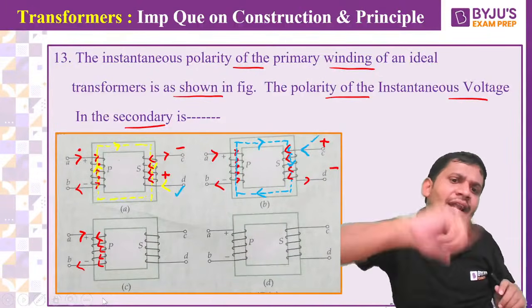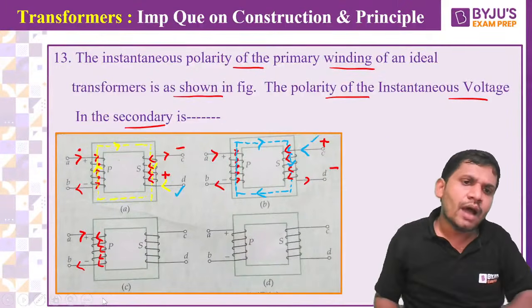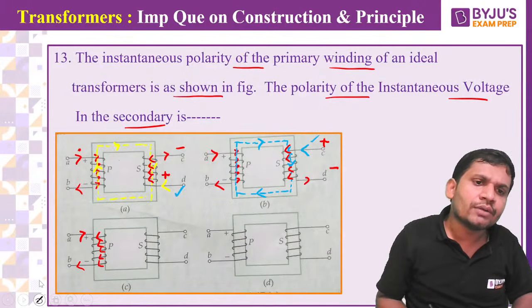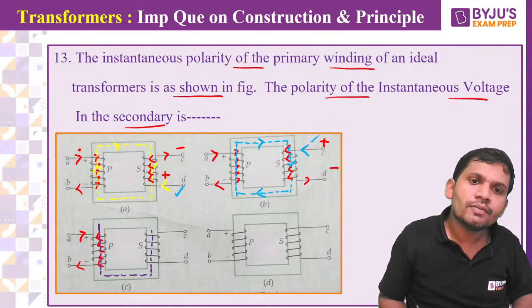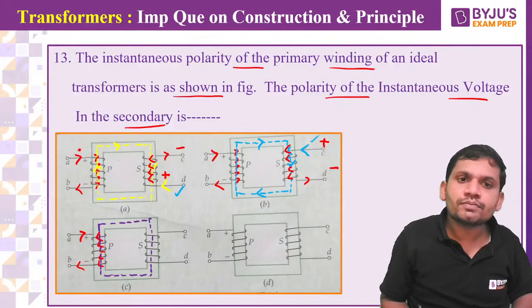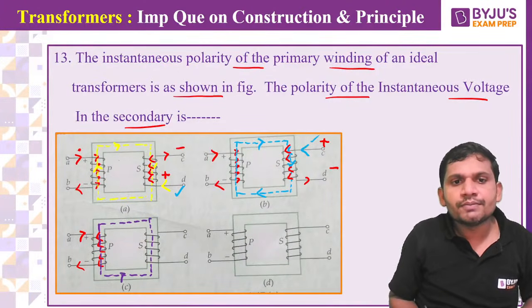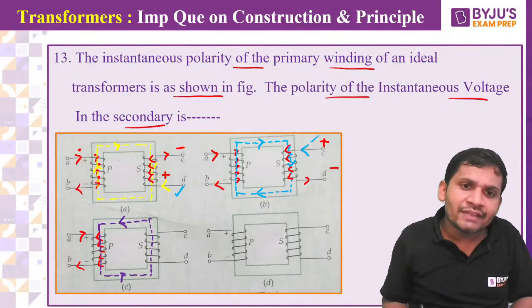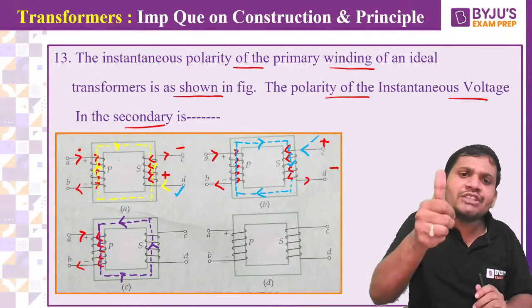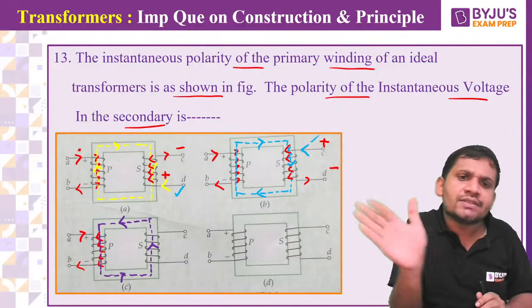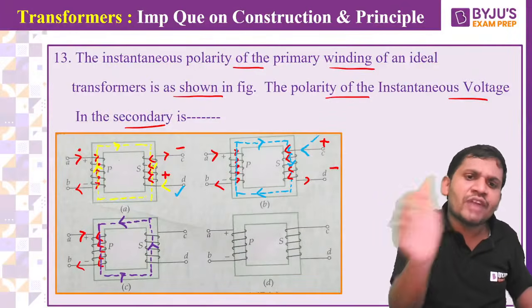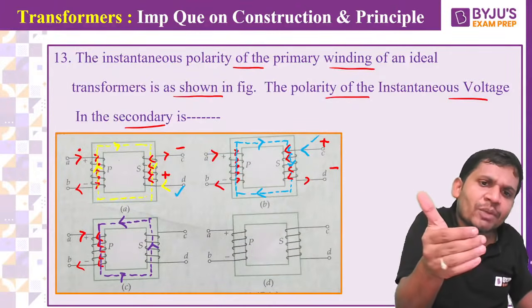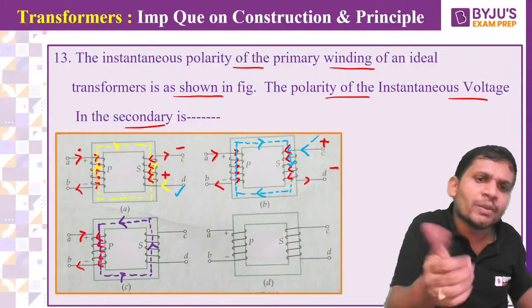This is the direction of the current. Then what is the flux direction? Apply the right hand thumb rule. Downward direction. This is the direction of the flux. Come on, students. Yes, here the flux direction is like this, outward. Flux direction is outward, which means that to satisfy this flux direction in the secondary winding, the current direction must be like this.